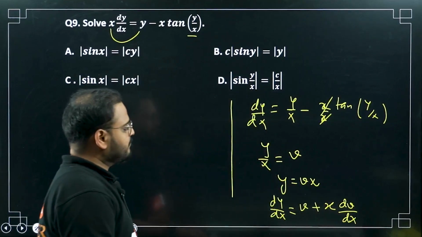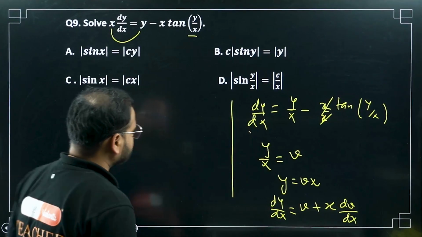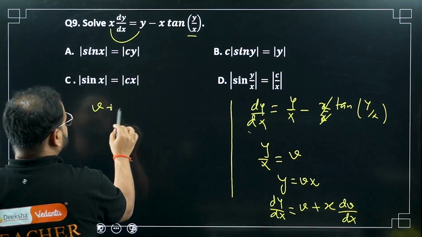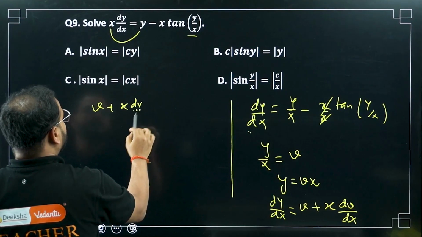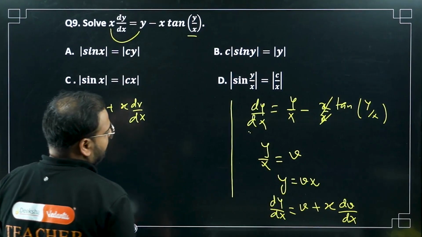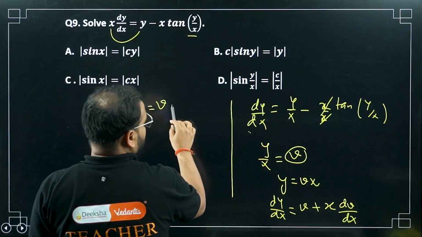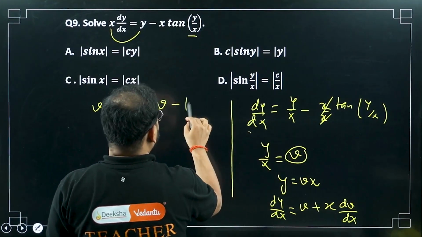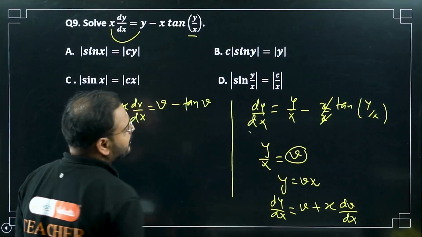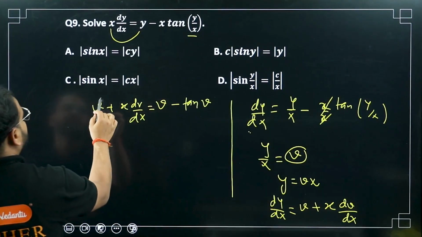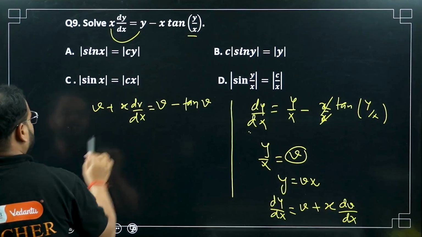Use it in this place. So I get v plus x dv by dx equals y by x, which is v, so v minus tan v. Now v and v are cancelled.